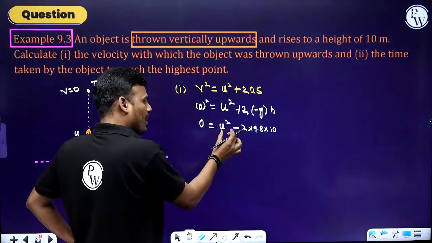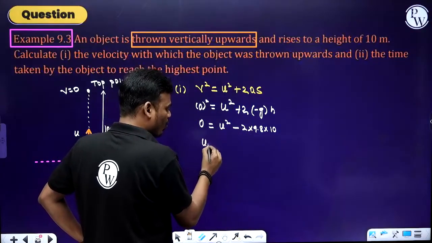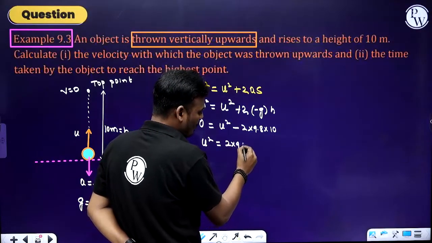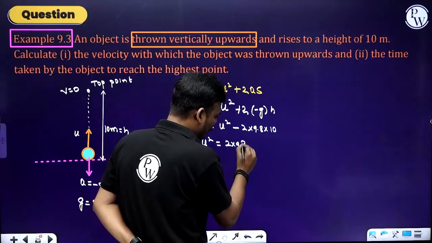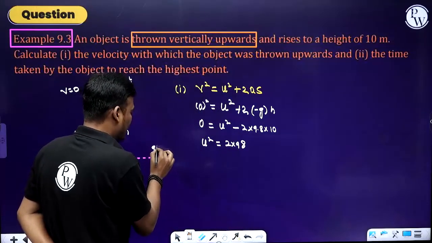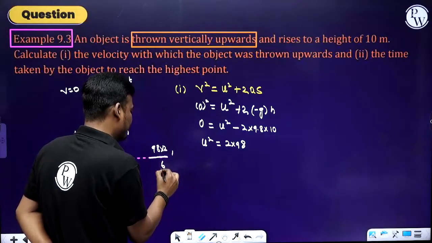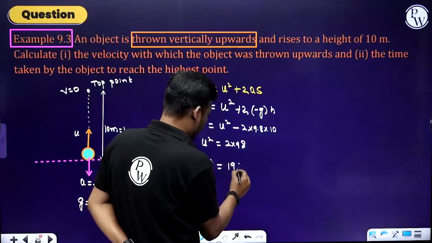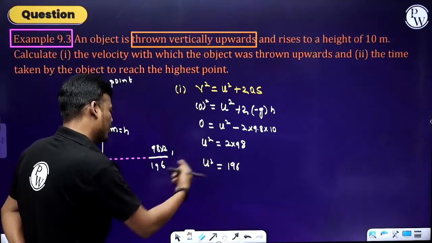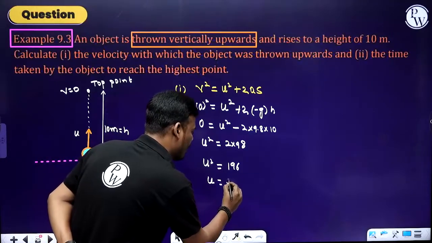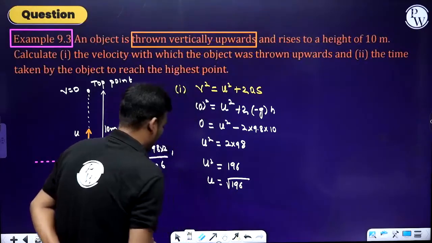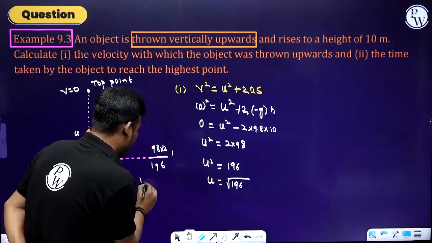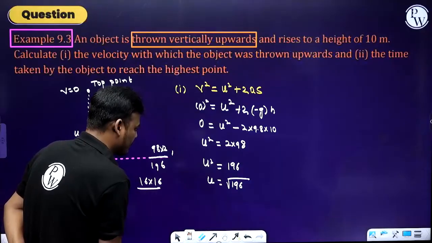Now I'll rearrange this equation. What I will get is u square equals 2 into 98. Let's calculate this one. 98 into 2 is 196. So u square is equal to 196, and if I want u, I have to take the square root of 196.